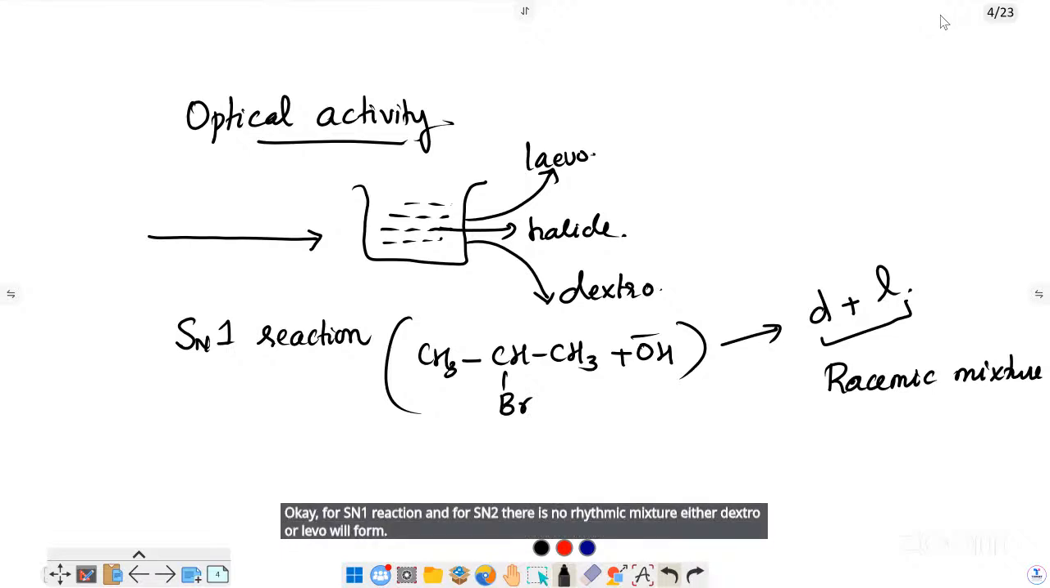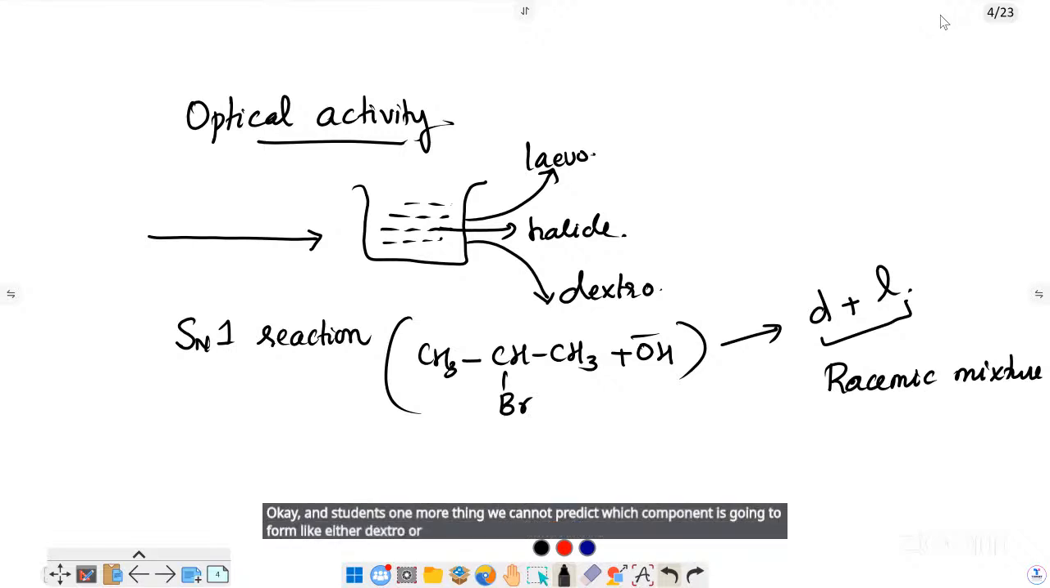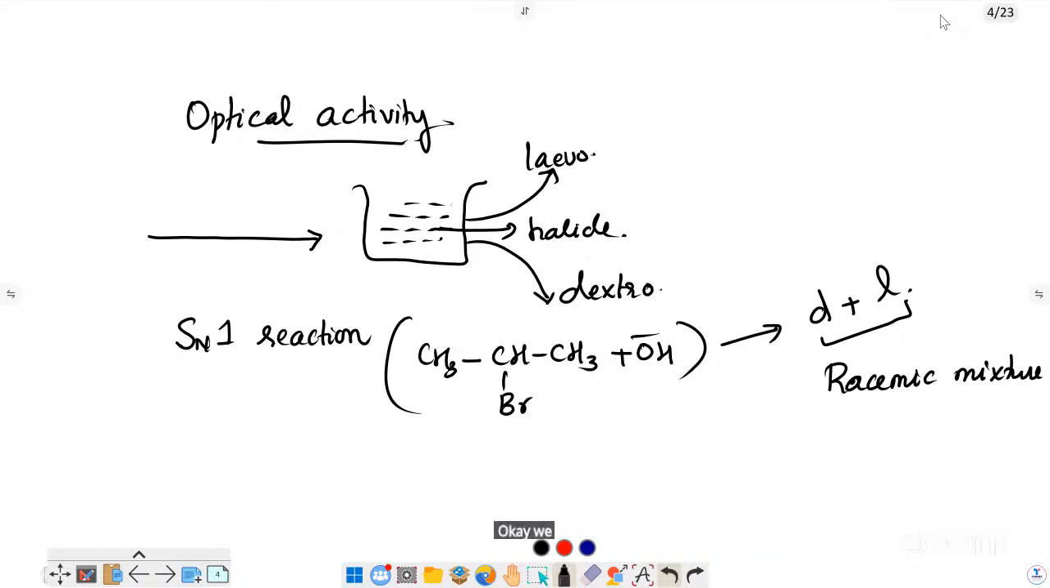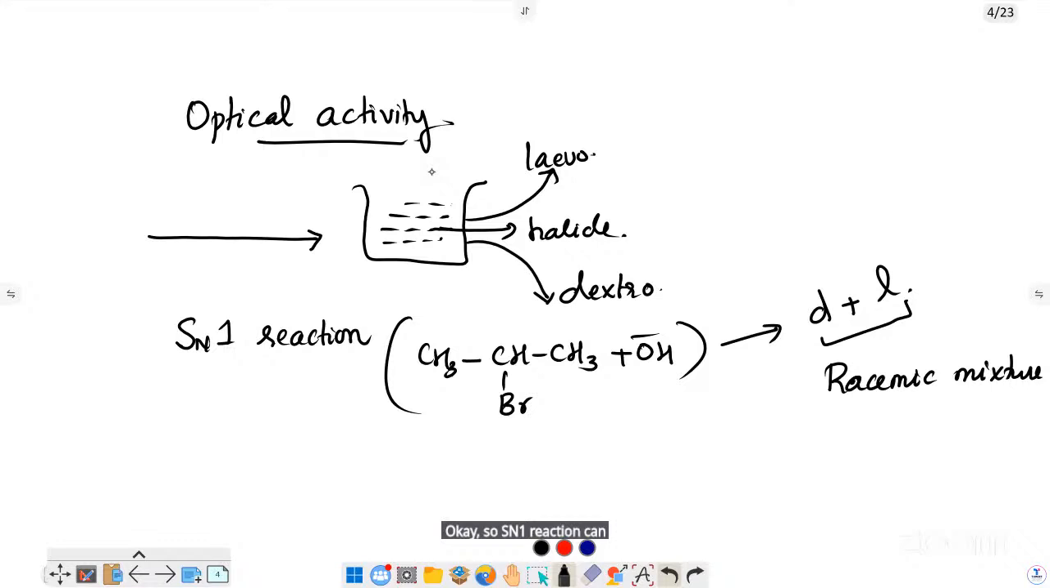And students, one more thing: we cannot predict which compound is going to form, either dextro or levo. We are not sure which of the compounds is going to give the product. But still, in an SN1 reaction, dextro and levo are both possible. So SN1 reaction can cause racemization, or we can say racemic mixture formation.